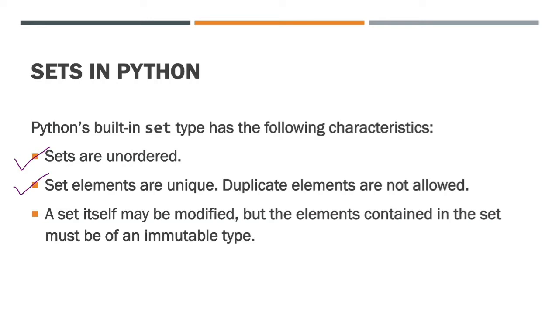Now the third characteristic is that a set itself may be modified, but the elements contained in the set must be of an immutable type. So you can modify the sets, but you cannot change the values that actually belong to a set. This is something we are going to see programmatically, because theoretically it is somewhat difficult to understand.